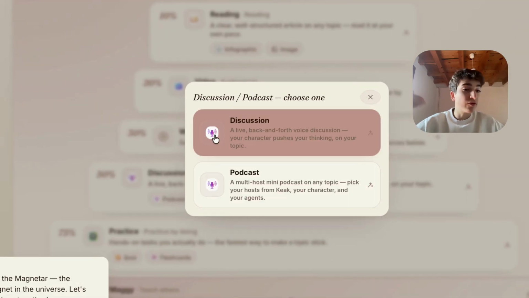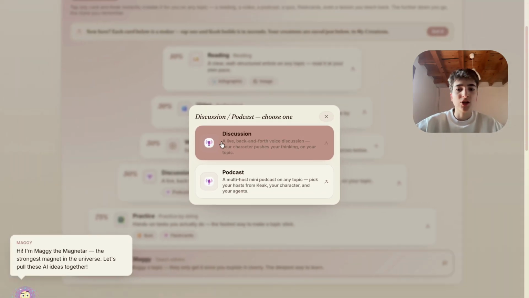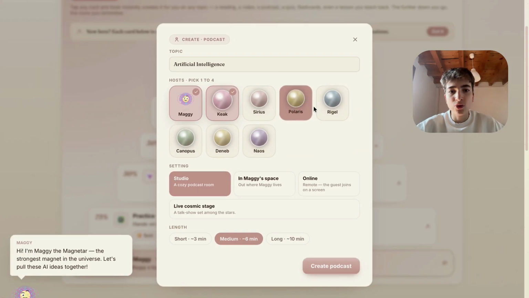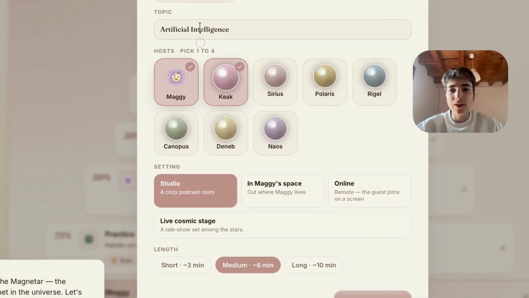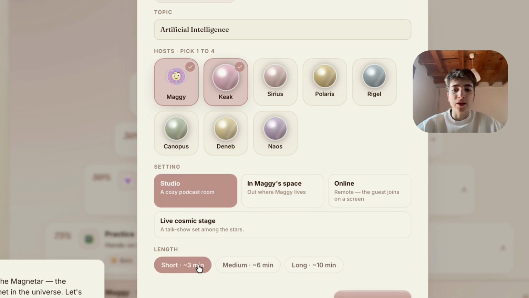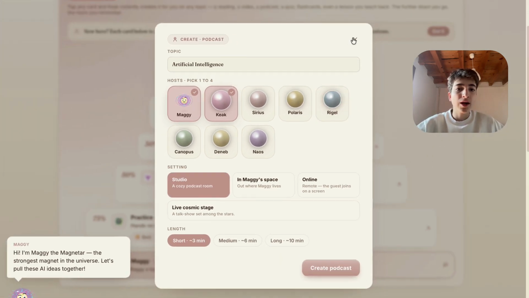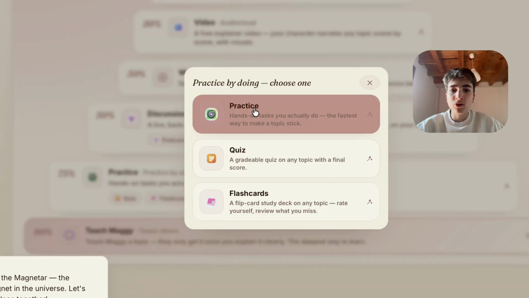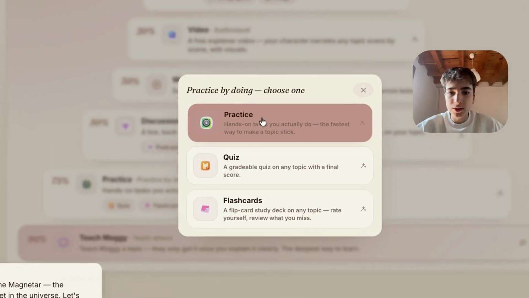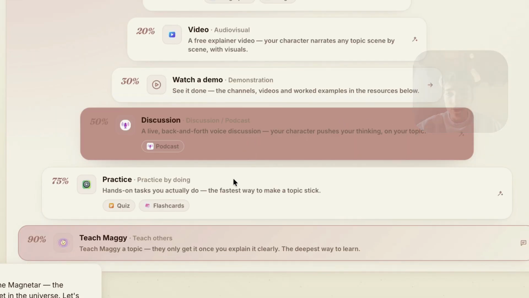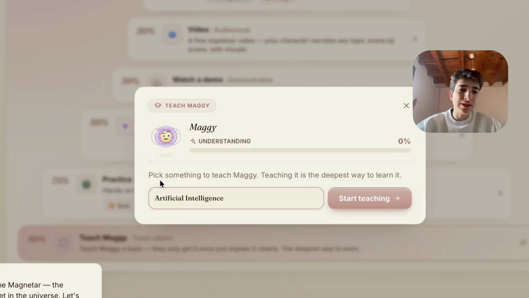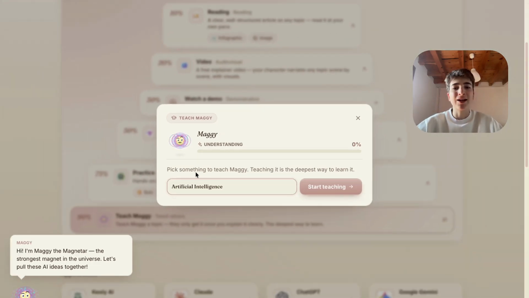Then the 50% of learning is discussion, so you can create a discussion or a podcast. You just choose the host that appear, the topic they talk about, where they appear, and the length, short, medium, and then you can download it. Then there is the practice, that you can create something to practice. Also, you can create a quiz, flashcards, and the 90% of it, that is the best part that I love,